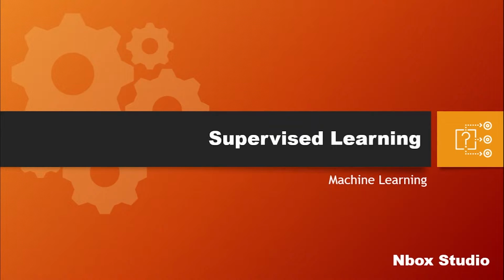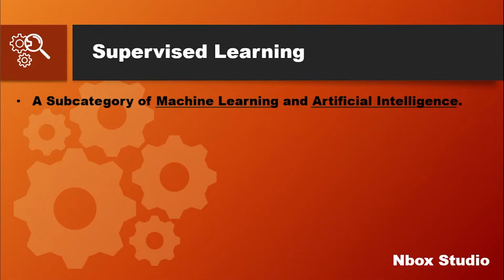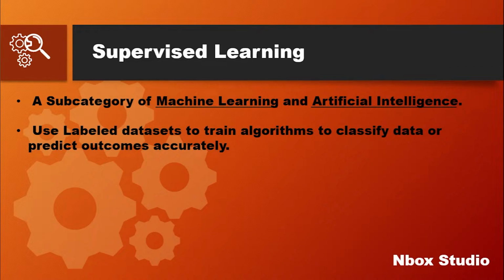Now let's see about supervised learning. Supervised learning, also known as supervised machine learning, is a subcategory of machine learning and artificial intelligence. It is defined by its use of labeled datasets to train algorithms to classify data or predict outcomes accurately. The computer adjusts the weights of the given input until the model has been fitted properly.